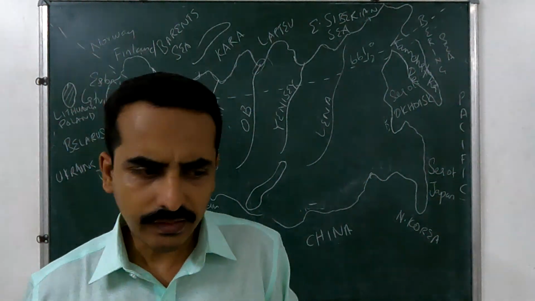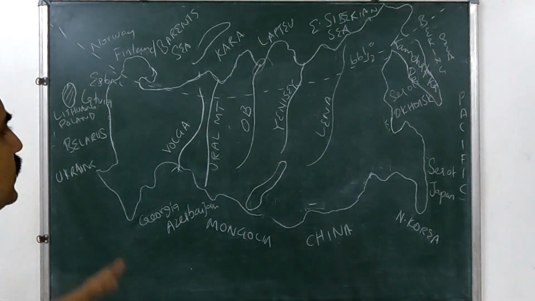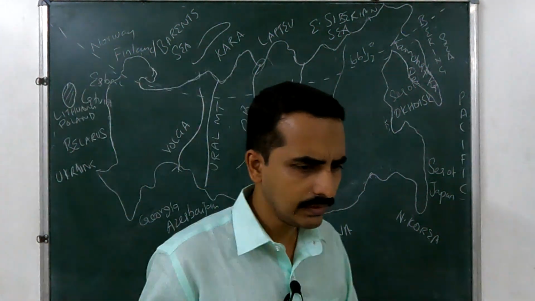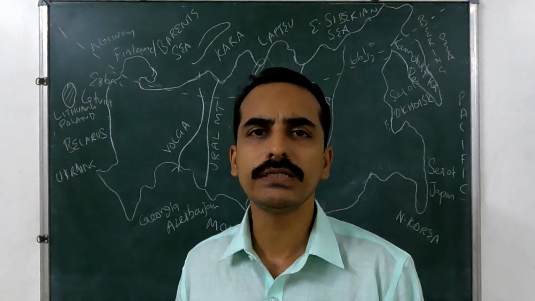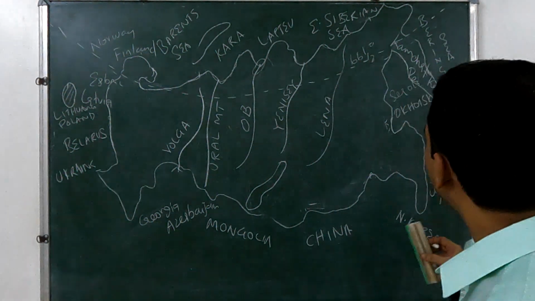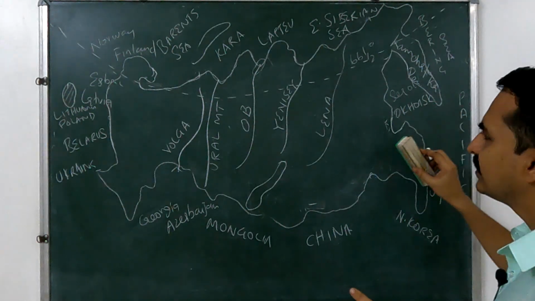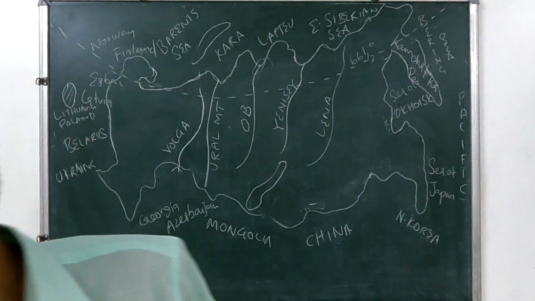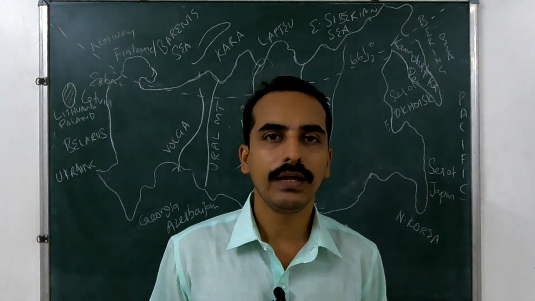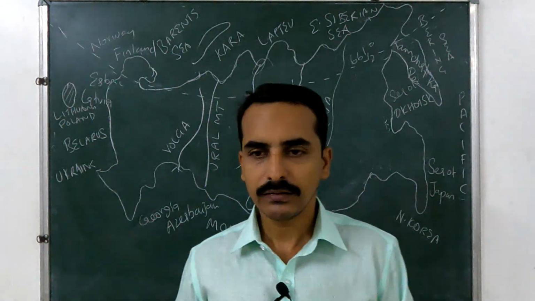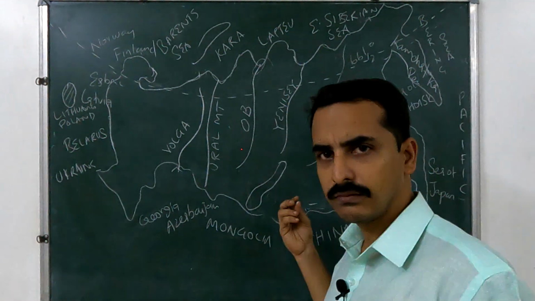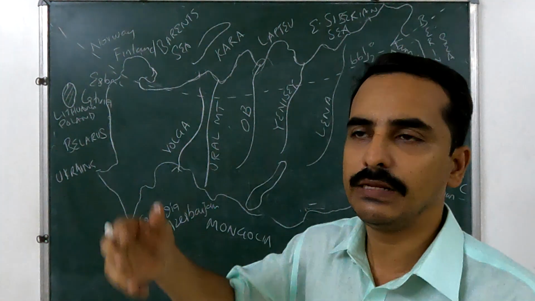Okay. Then these are the important physical features, and from the economic geography point of view we have to discuss some other important things. Russia is actually rich in resources, in mineral resources. Particularly we know the natural gas, coal and iron resources. And many of the European countries import natural gas from Russia only.